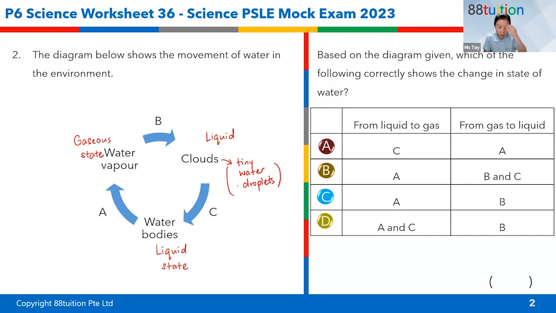Okay, so you need to know this. So now if you take a look at the table here, liquid to gas, there's only how many? There's only one stage here, right? And that is A, correct or not? So we have A. And then now let's look at gas to liquid. There's only B. So that's why our answer is C.